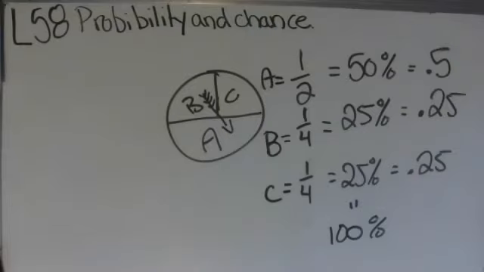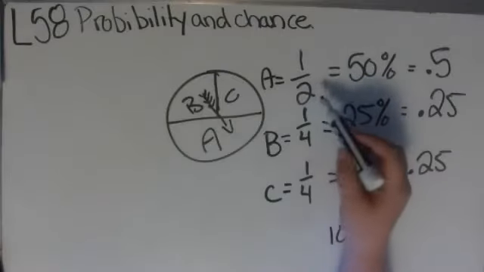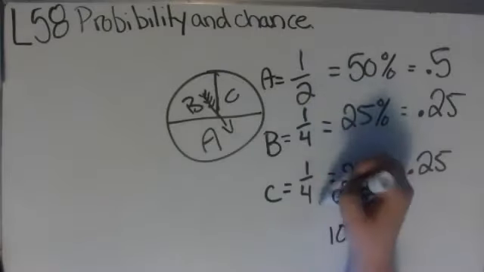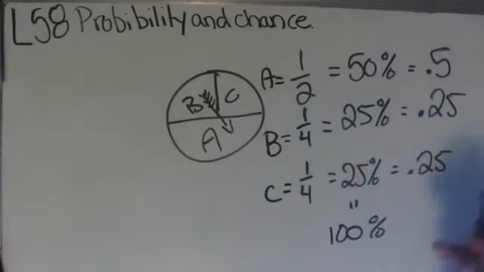So out of the 100% of a circle, I have a 50% chance of getting A, 25% chance of getting C, and 25% chance of getting B. Or I get half of a chance, or 1 in 2 chances, 1 in 4, 1 in 4. That's another way of looking at it. I have a 1 in 2 chance of getting A, a 1 in 4 chance of getting B, a 1 in 4 chance of getting C. Or in decimals, 0.5, 0.25, 0.25.